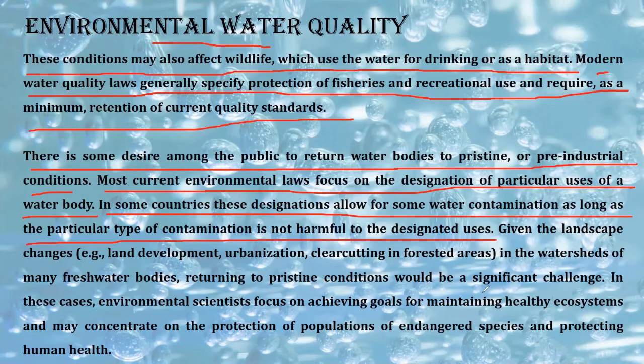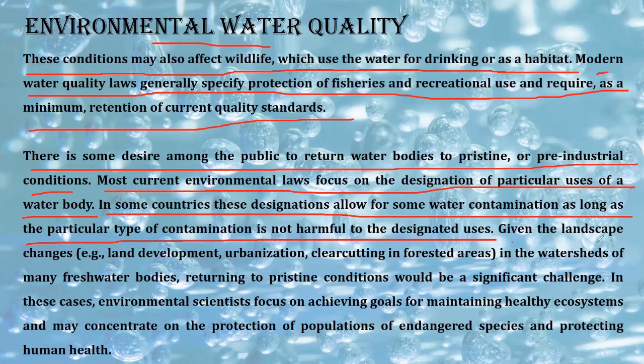Now the water quality standard laws, suppose they prescribe that okay, fine, you can wash your clothes inside water. If you are washing your clothes inside water, what happens? Different types of chemicals are moving inside the water. Now if it is good for the fishes, then it's okay, but if it is bad for the fishes, after a certain period of time there are stringent laws which will restrict us from doing the same inside the water. Why? Because they will be harmful to the population of fishes, right?